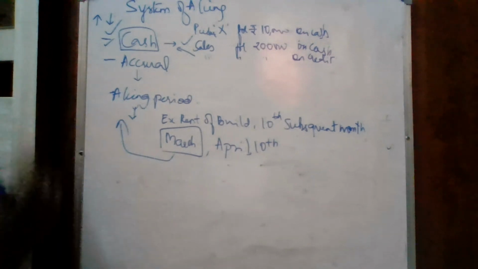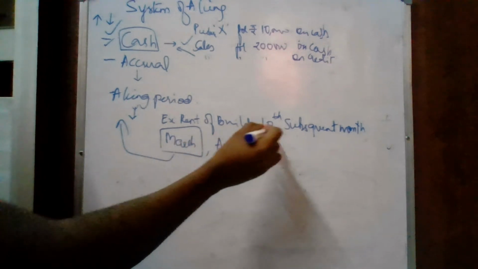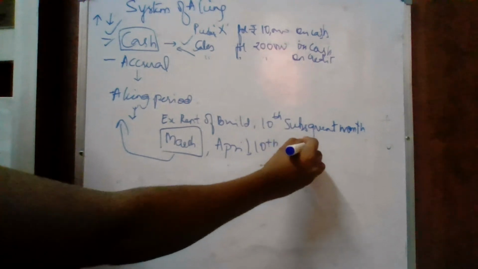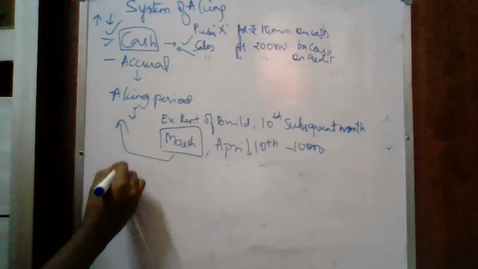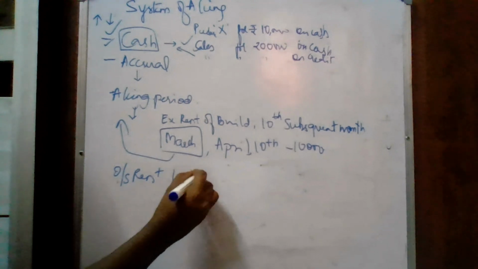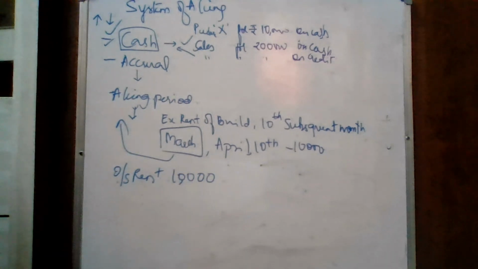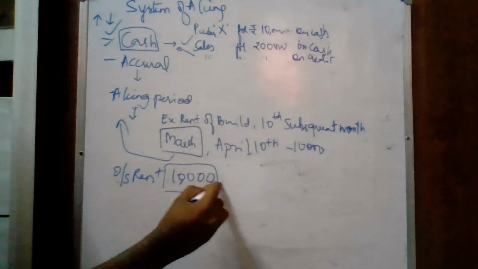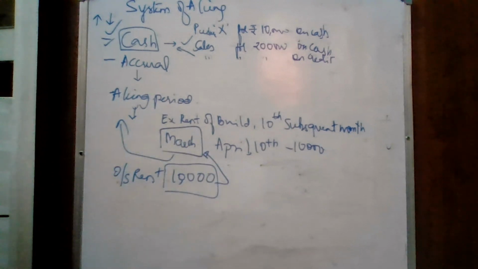March is the accounting period end. So whatever the rent amount, it might be 10,000, you will record outstanding rent of 10,000. This is for the accounting period. That's why I'm recording it in the books of accounts in the current period. In the upcoming videos, we will see the golden rules of accounting and the accounting equation.